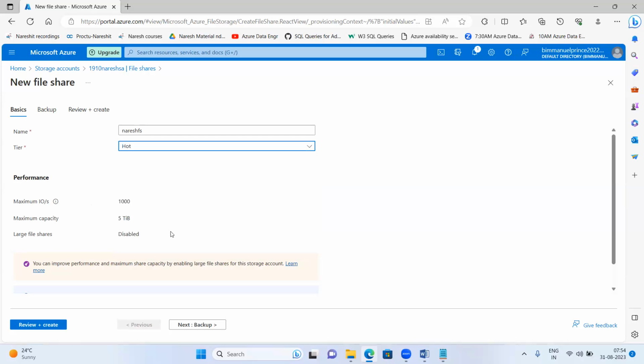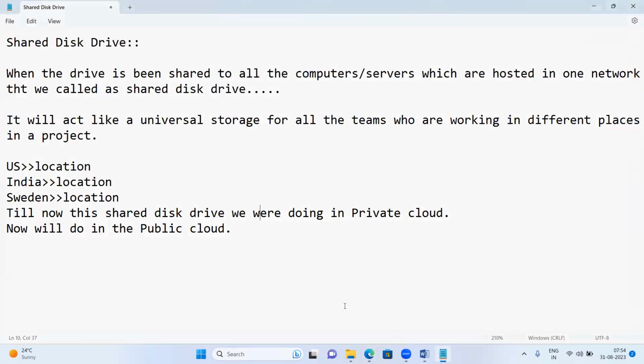See, I'll tell you one example. Netflix is there, right? In Netflix, let us take some new web series has been launched. Let us take Money Heist. A new web series has been launched, and this web series is having episodes. Okay, let us take season 2.